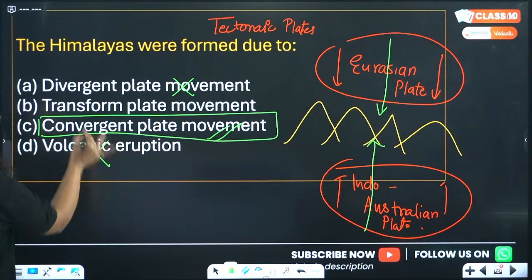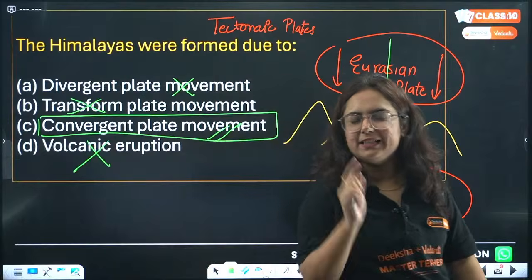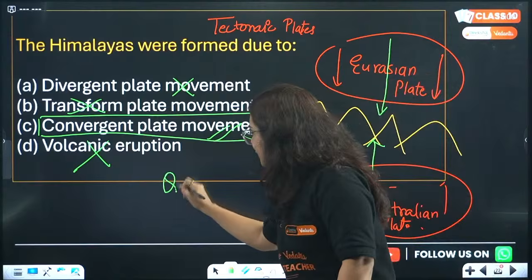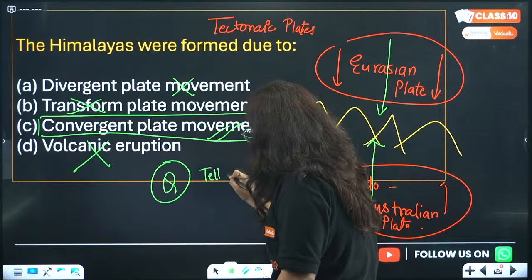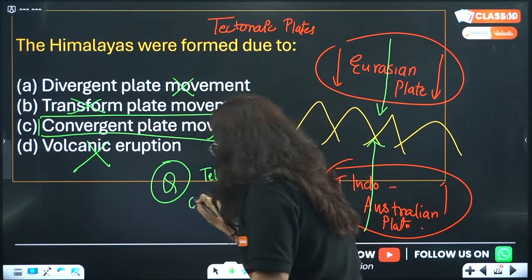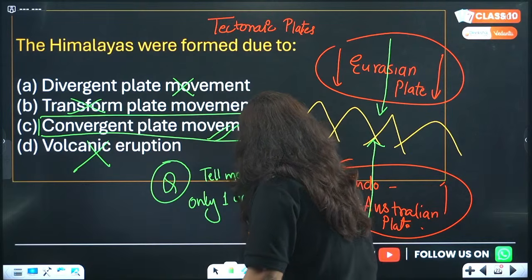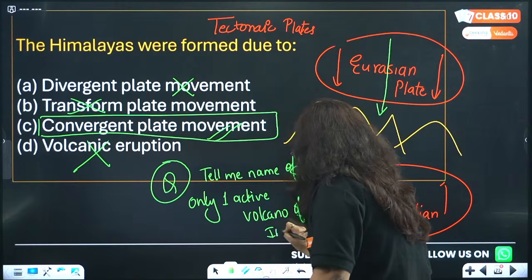Not volcanic eruption? No. Why? Because in India there is only one active volcano. Question comes from here. Okay, tell me the name of the only one active volcano of India. And now this is tricky.